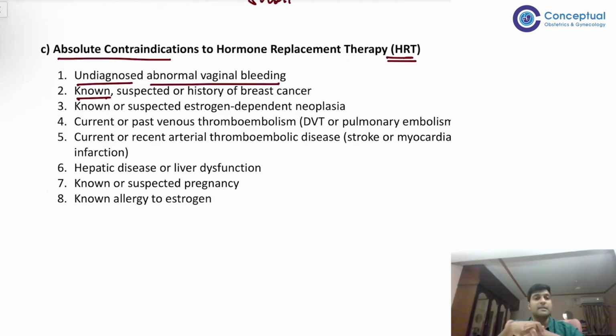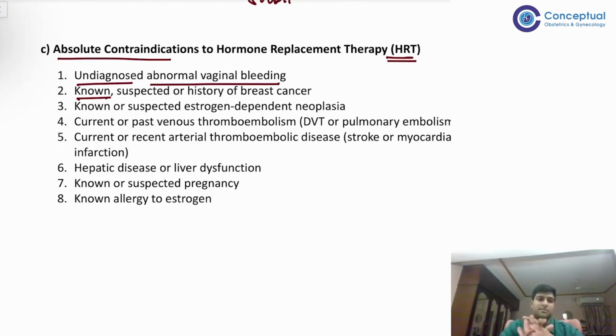Then current or recent arterial thromboembolic disease. For example, if there is a stroke or myocardial infarction, in those cases we do not give because again thrombogenic. Then hepatic disease or liver dysfunction, because all of these are estrogen responsive, so we do not give. Known or suspected pregnancy, of course, E plus P regimen हम कोई भी suspected pregnancy में नहीं देते.